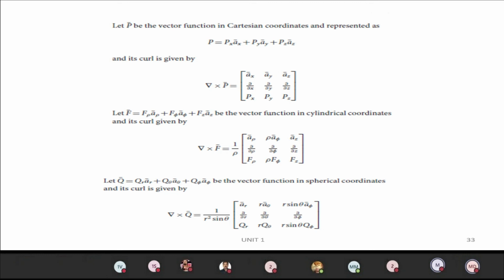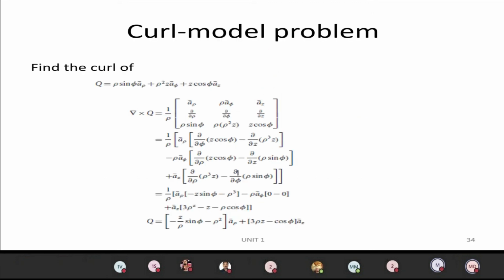Then del cross Q equals 1 by R square sin theta times the determinant of AR, R A theta, R sin theta A phi; dou by dou R, dou by dou theta, dou by dou phi; then QR, R Q theta, R sin theta Q phi. So clearly see these formulas for divergence, gradient and curl. Once again, we see a model problem for curl here.